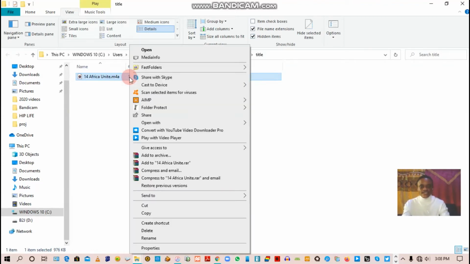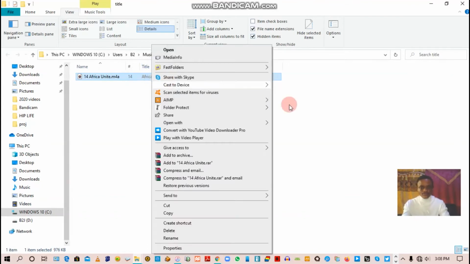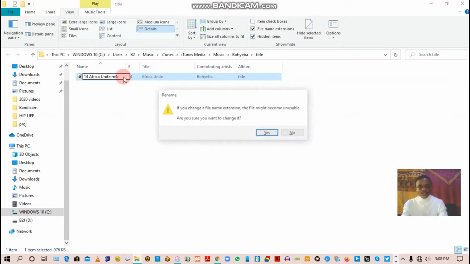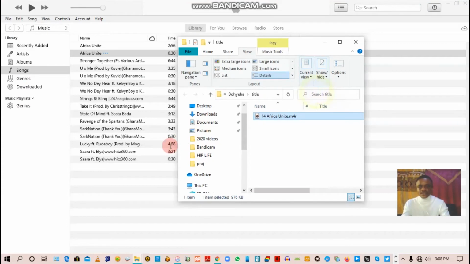So you right click again, then you come to Rename. As you can see, you delete the A, you just insert R, you click on Enter, then Yes. So the M4R extension has been created on the ringtone. You can minimize this so that we can see our iTunes.